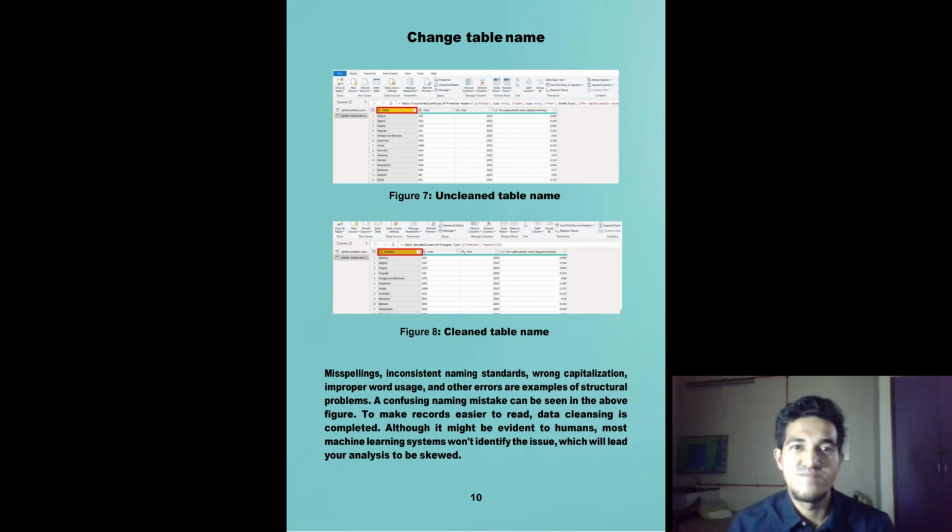Next, we change table name. Misspelling, inconsistent naming standard, wrong capitalization, improper word uses, and other errors are examples of structure problems. A confusing naming mistake can be seen in the above figure. To make records easier to read, data cleansing is completed. Although it might be evident to humans, most machine learning systems won't identify the issue, which will lead your analysis to be false. That's all from me.